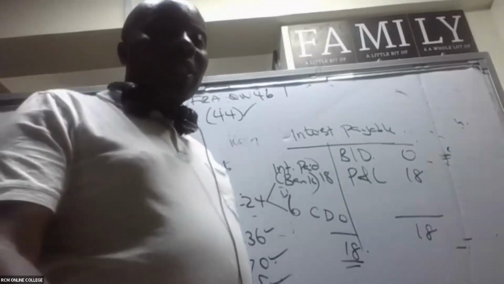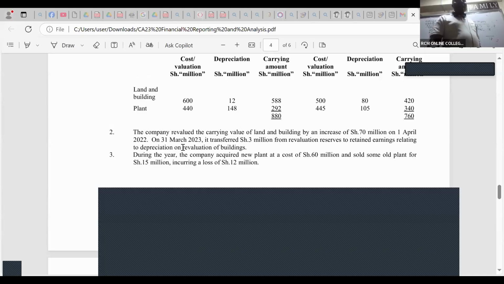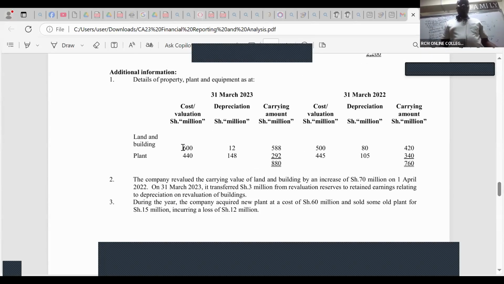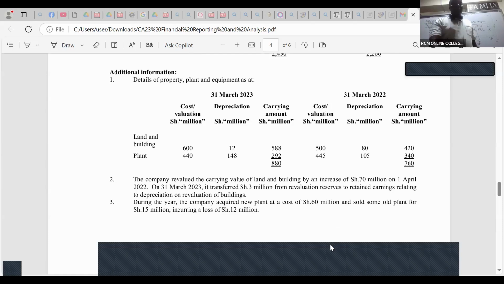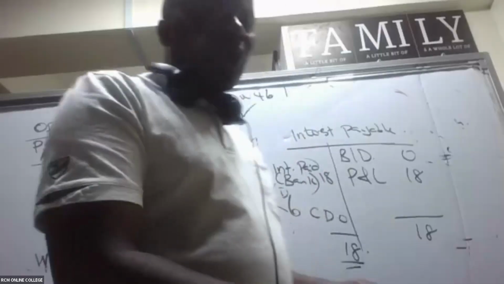Now, let's read the notes slowly. We start with note number 1. Note number 1, details of property, plant, and equipment as at they're giving us. Here, what I'm interested in is the current year's depreciation. For 2023, it is 12 for land and 148 for plant. So then I'll be able to consolidate this. This is the depreciation I add back. So depreciation, in this case, it will be 12 plus 148.